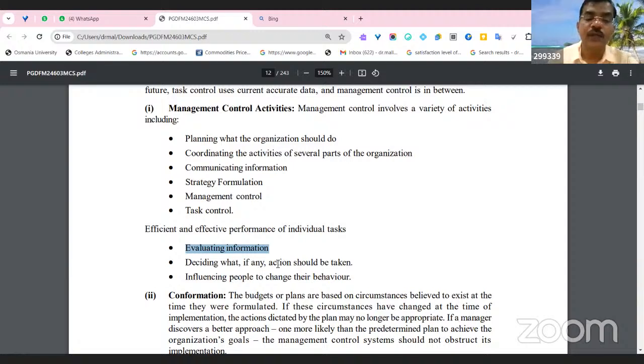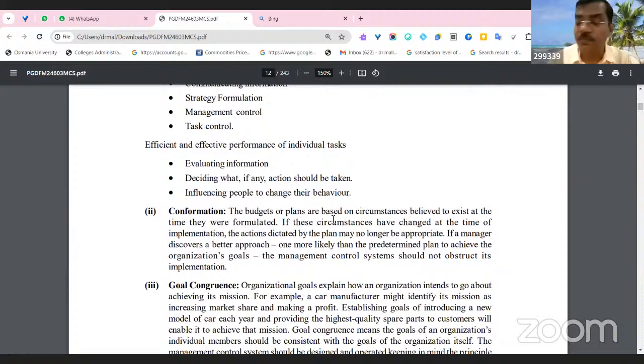Deciding what action, if any, should be taken, and influencing people to change their behavior. Most of the multinational companies control the entire firm by implementing the management control system. Let us see an example. In India, we see Adani Group and Tata Group. In Tata, there are multiple business processes. They are producing Tata Gluco beverages to the world's richest car. They're producing multiple products. How do they control?